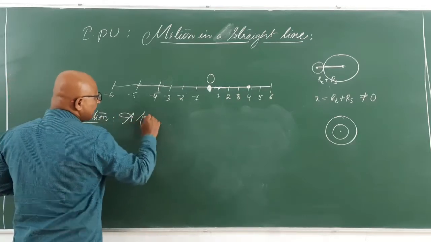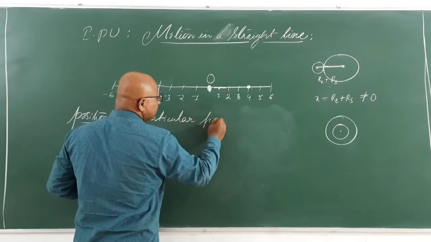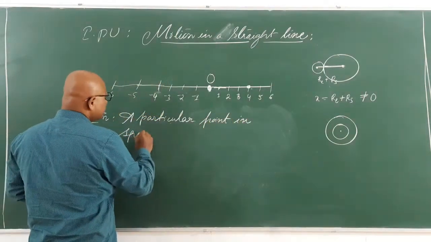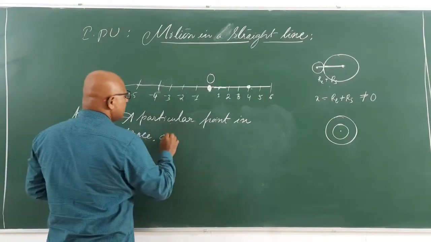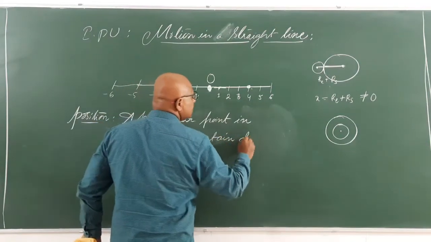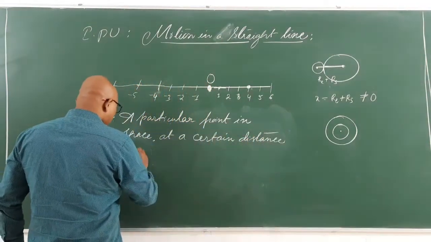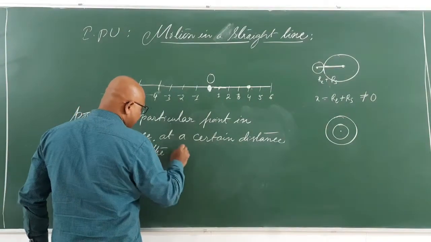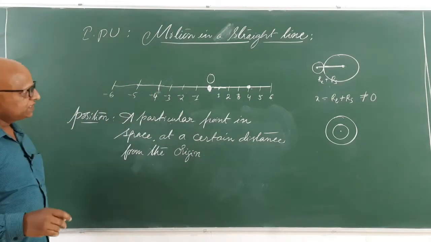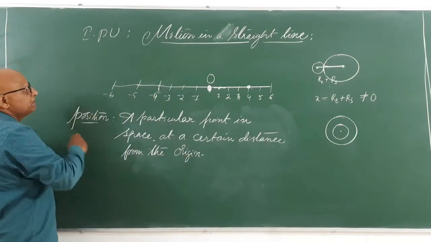A particular point in space at a certain distance from the origin. This is called position.